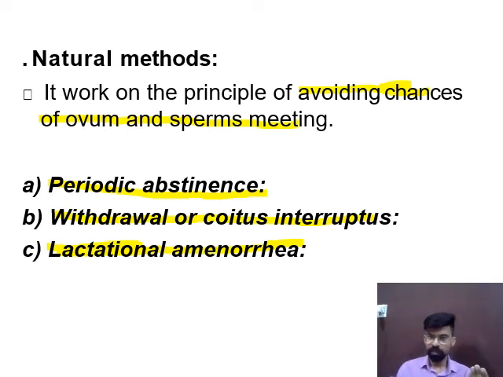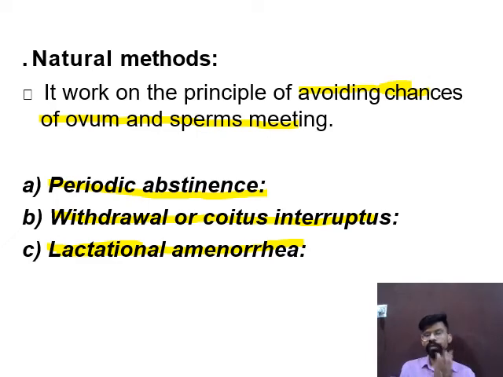But this is also not a reliable natural method of birth control, because the release of the ovum may occur after 3 months of parturition.